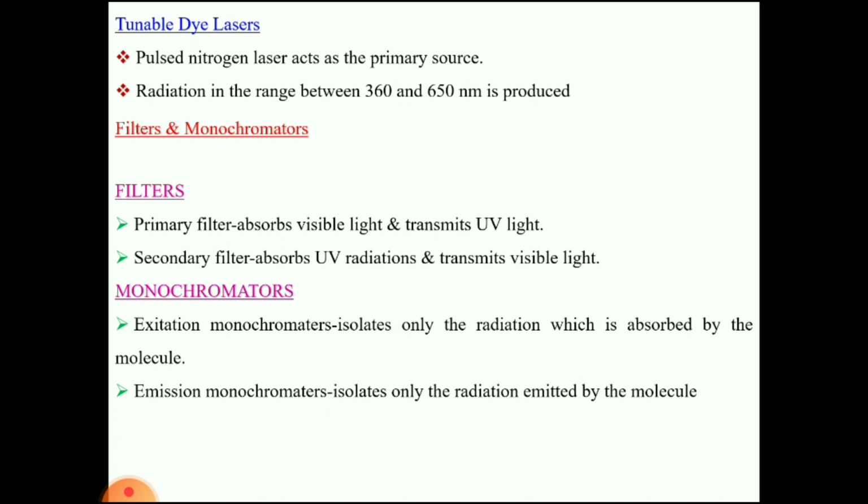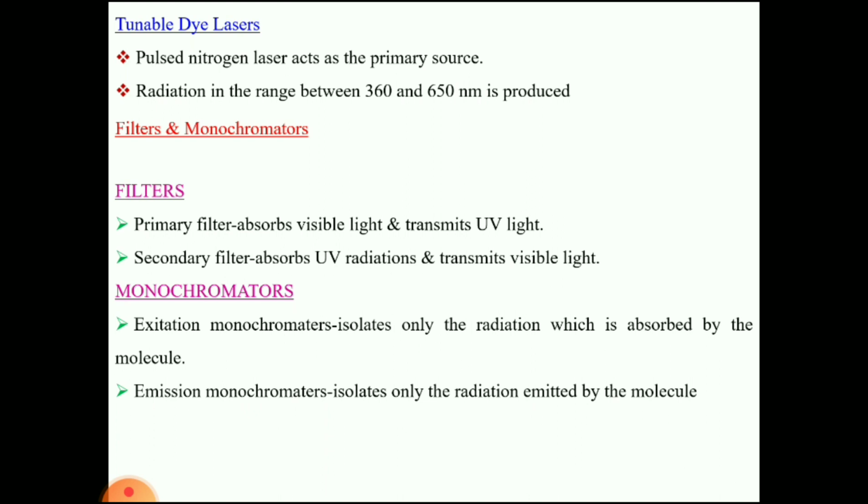In filters and monochromators, the filters are the primary filter and secondary filter. The primary filter absorbs the visible radiation and is permeable to the UV light. Why? Because the light falling on the sample should have high energy and shorter wavelength. UV light has more energy and shorter wavelength, so it allows the UV light and stops the visible light.